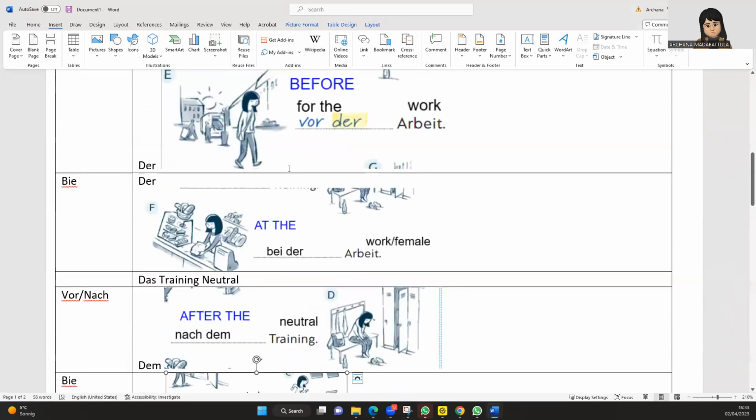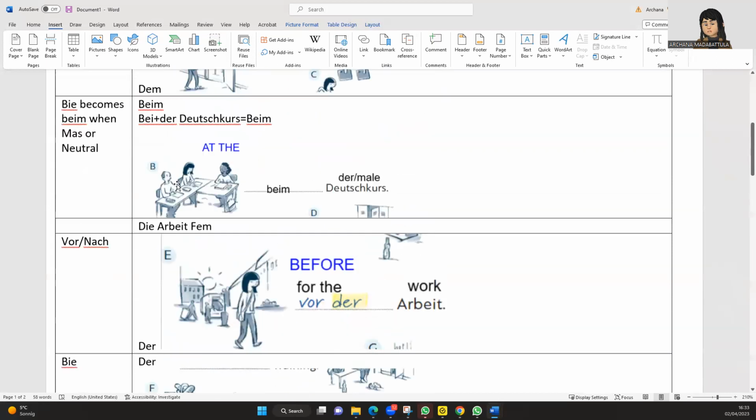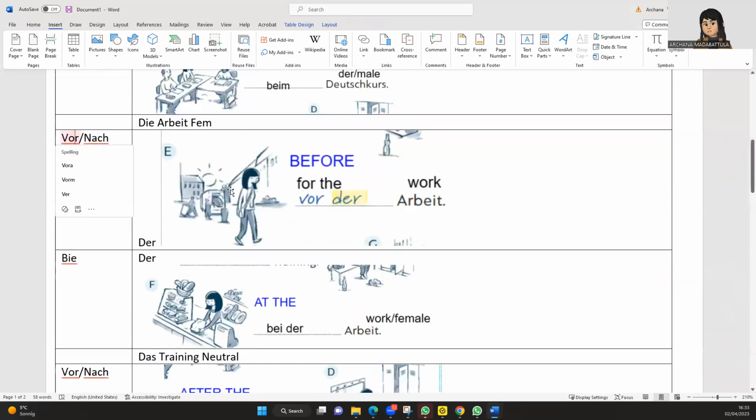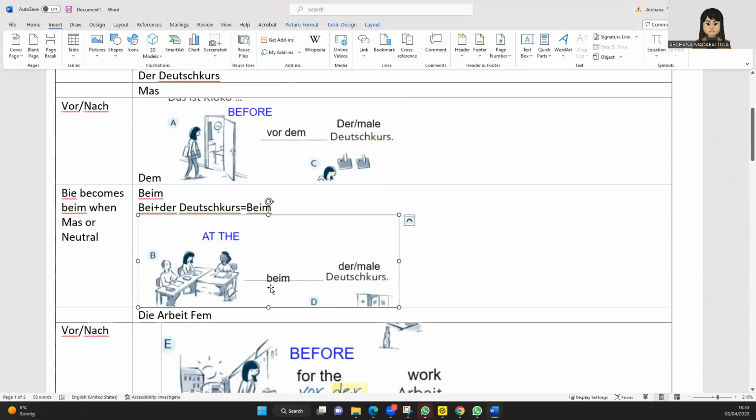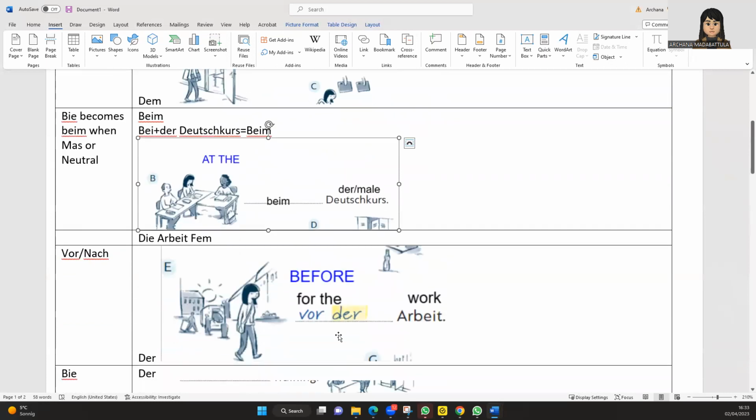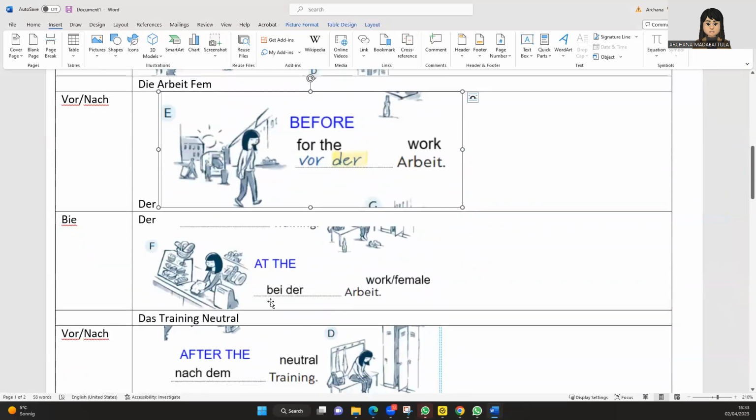So we understood that bei is something that is the action currently being done. And then last, which is nach. This is very clear for us for dem Deutsch course, because she's going to the Deutsch course. And after the Deutsch course, she's at the Deutsch course, beim Deutsch course. And after the Deutsch course, she goes to work, so here we mentioned vor, dem, der Arbeit. And she's at work, bei der Arbeit, which is very clear.